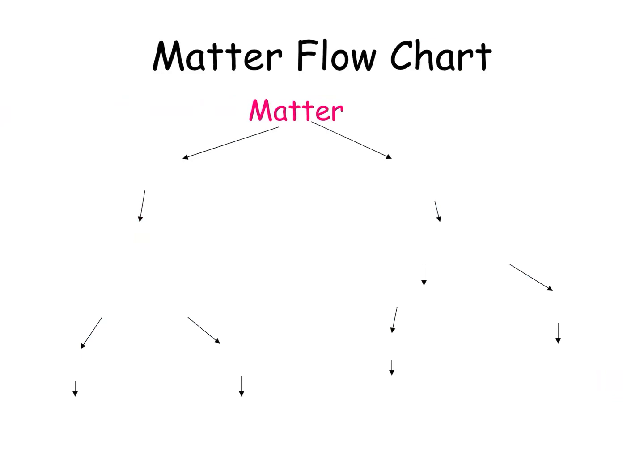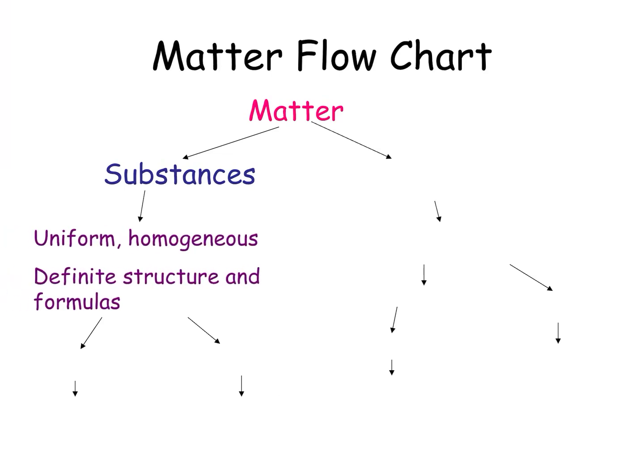So here's a flow chart. Matter can be broken down into something called substances. And substances are uniform or homogeneous. Uniform means the same throughout. So substances have a definite structure and a definite formula. So you can write out the formula.